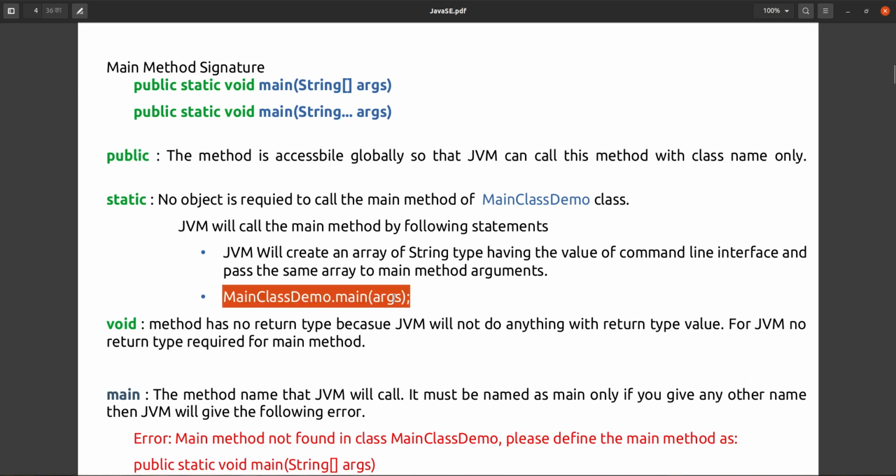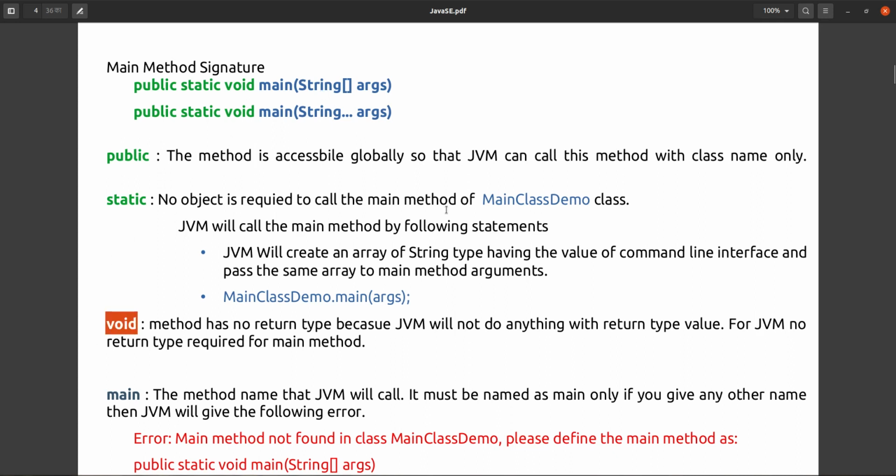And inside main, JVM has to supply the variable argument also. So that variable argument JVM is supplying, and this method is being called. So that's why this is static, because JVM is not creating any object of your class.